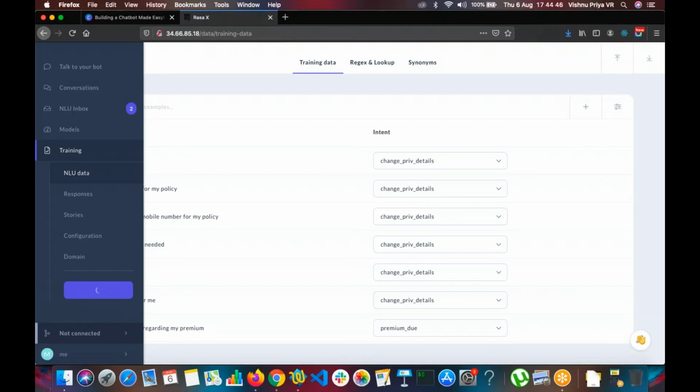So yeah, we can do everything here, and we can also check our efficiency of the bot. We can also share it with the users. We'll be seeing how to share it also with the test users, which we talked about in the beginning.